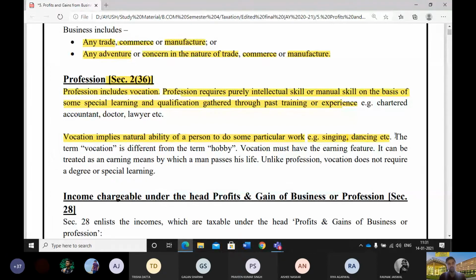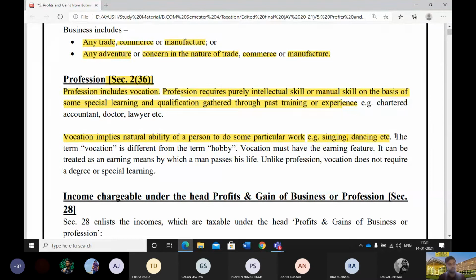They have not received any special learning, but it is just natural in them that they can do this type of thing. Like a particular person can pass through a ring. So all these things come under vocations, and sometimes vocations can be used by a person to earn his living. In that case, we see that the term vocation is different from hobby. A hobby is something different, a vocation is something different. A vocation is a natural talent and ability within you. A vocation must have an earning feature, but hobbies do not have an earning feature.